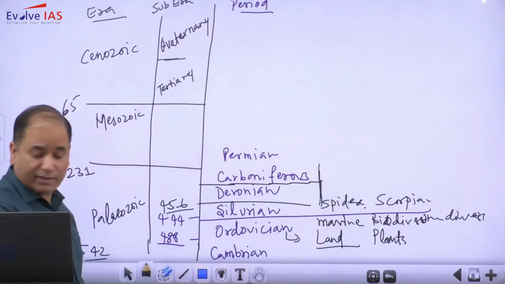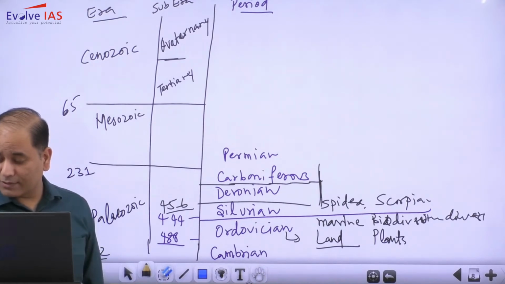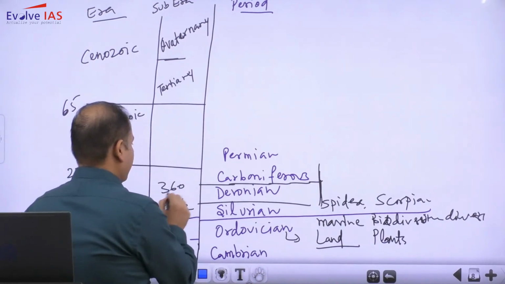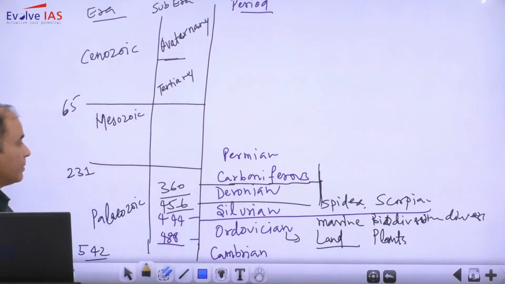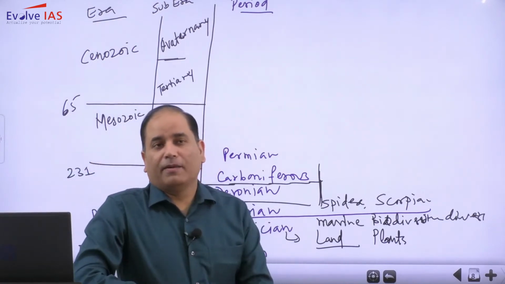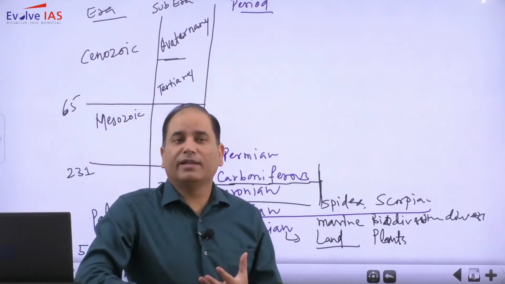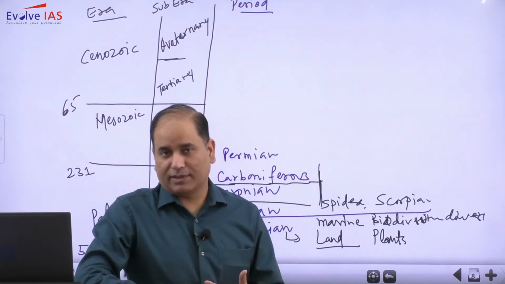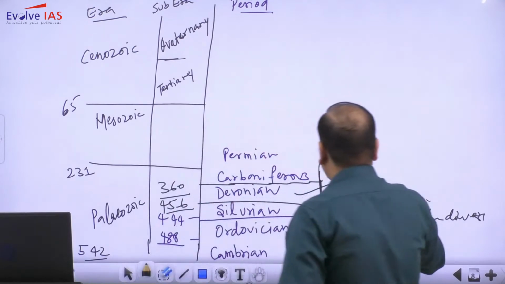Now Devonian, the time period is 456 to 360 million. Devonian is a very interesting period because it was the time period in which large scale coral reefs emerged. So the coral reefs are associated with the Devonian.